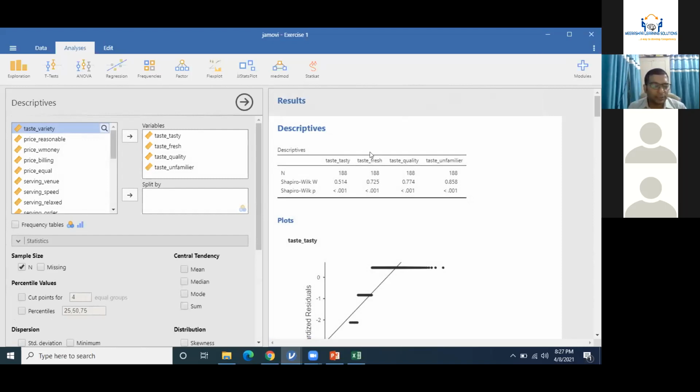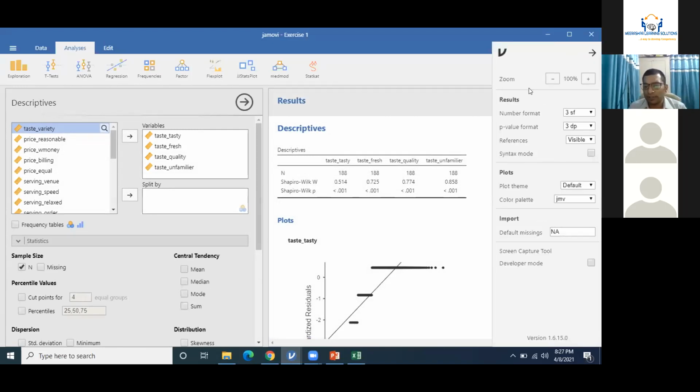You can also create your R programming code looking at this data. So perform GUI based data analysis, click on these 3 dots, and you want to see the developer's mode. This could be one way, or a screen capture tool. You'll be able to click a screen capture. Plot theme is okay.